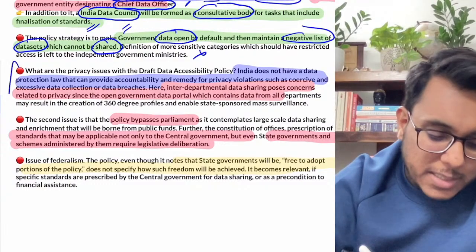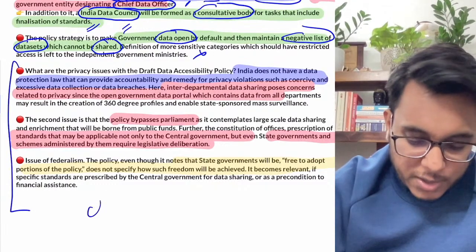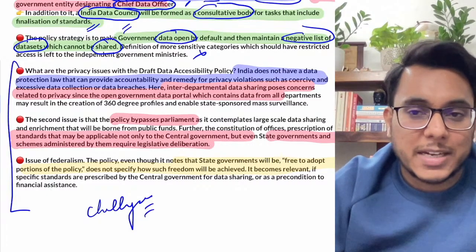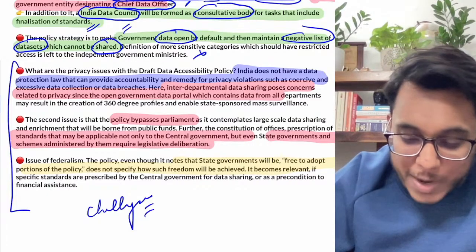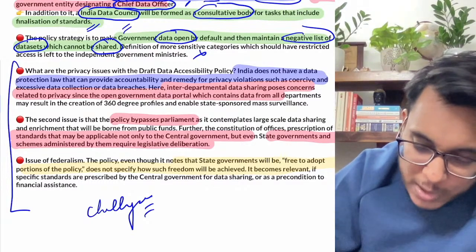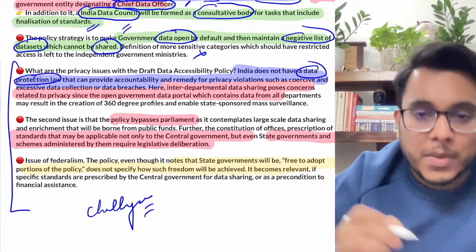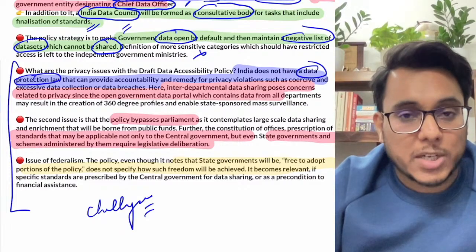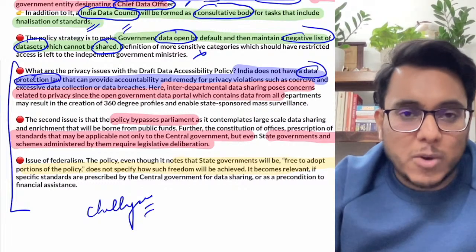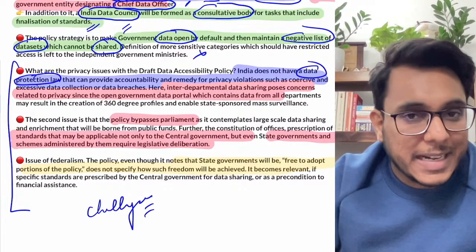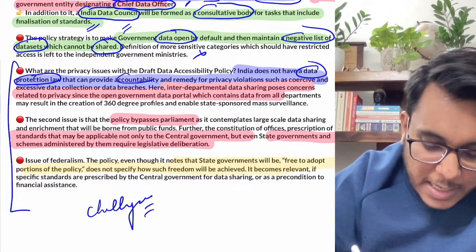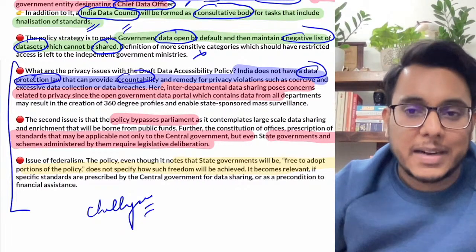Now, guys, what are the challenges in this particular direction? Number one challenge is that, up till now, India does not have a data protection law. Our data protection law is being finalized; it has not been passed. In this situation, if the data gets abused or misused, how can accountability for it be fixed?